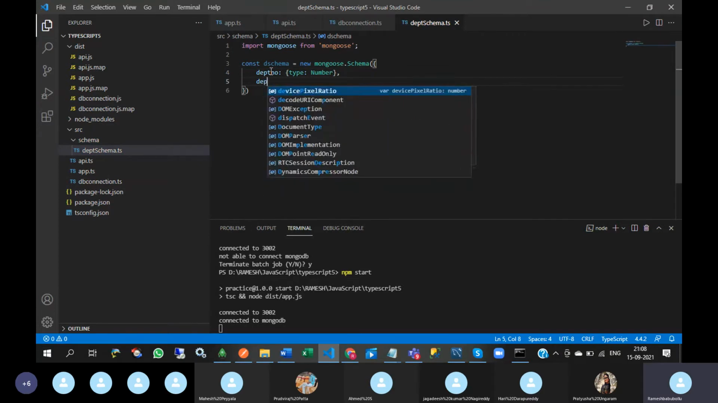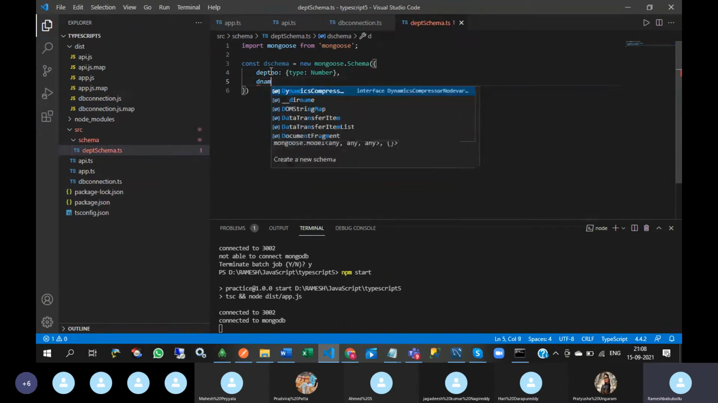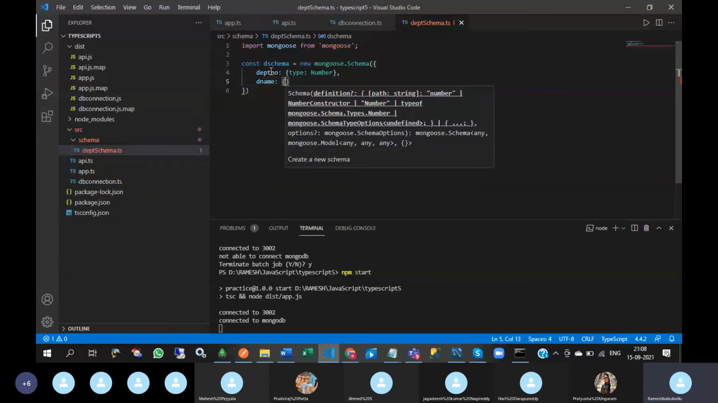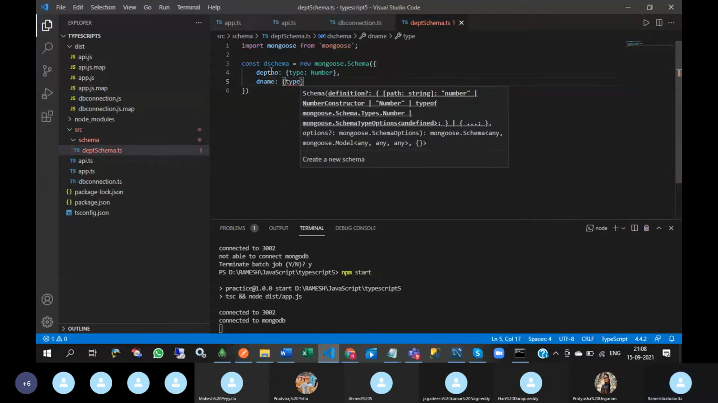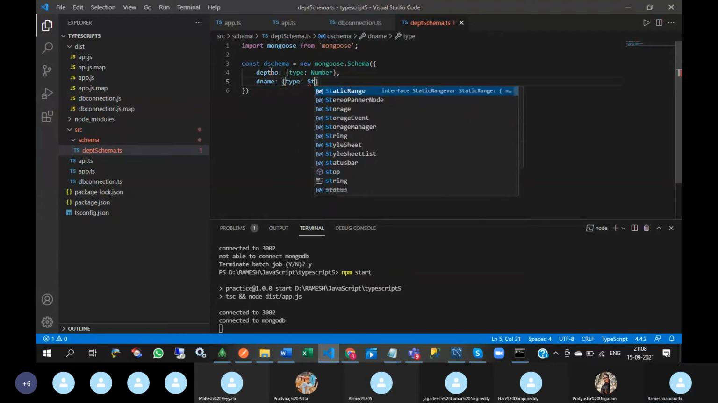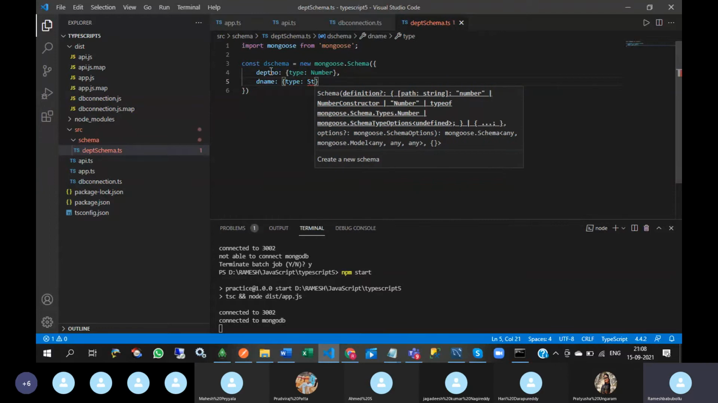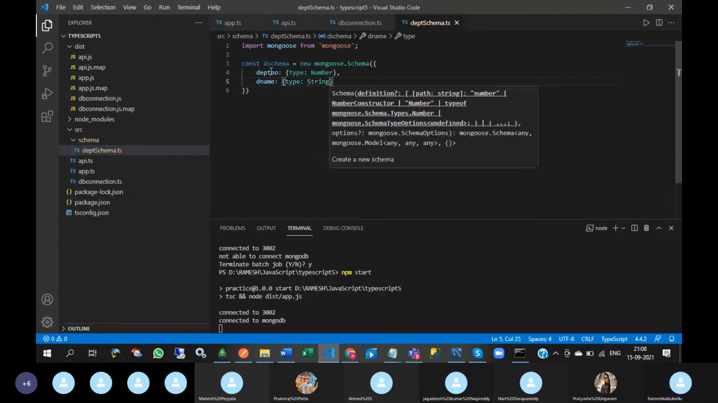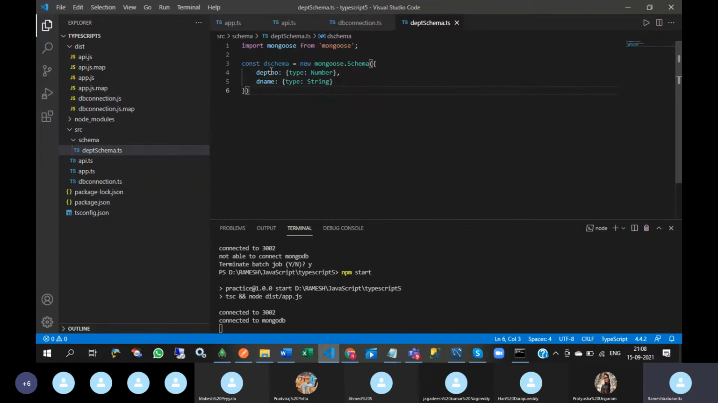Next, dept dname, type String. Okay, next, if you want anything else, you can add it. Let me see.